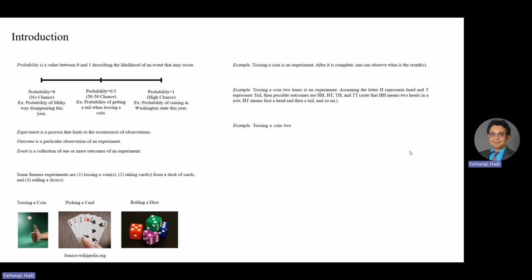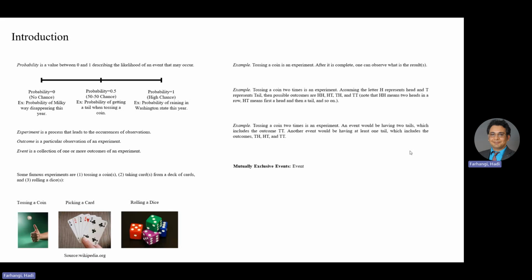Another example, tossing a coin 2 times is an experiment. An event would be having 2 tails, which includes the outcome TT. Another event would be having at least 1 tail, which includes the outcomes TH, HT, and TT.